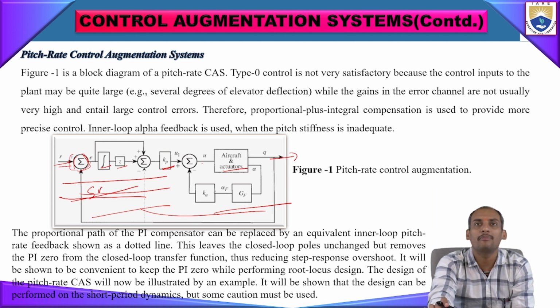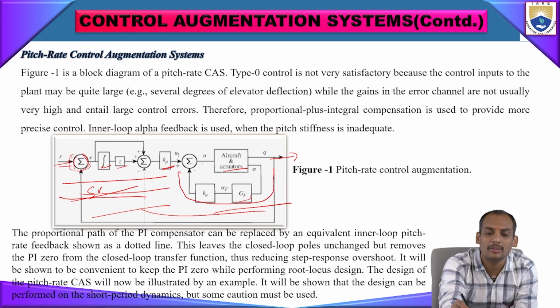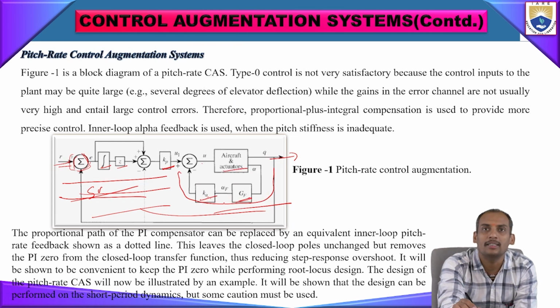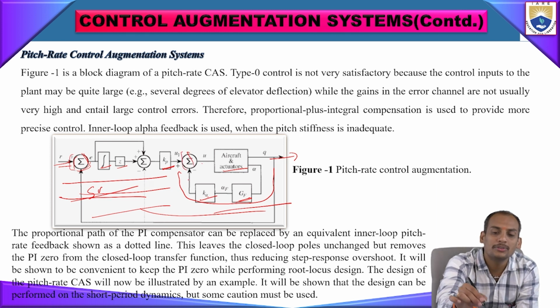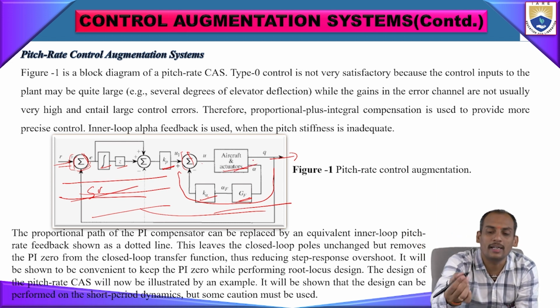Inner loop alpha feedback is used here. This is the gain rate filter feedback system, that means the noise filter and error filter feedback system, and the alpha rate feedback system is given here. This feedback is again summed up here, and with that feedback the input signal is controlled and given to the actuators.